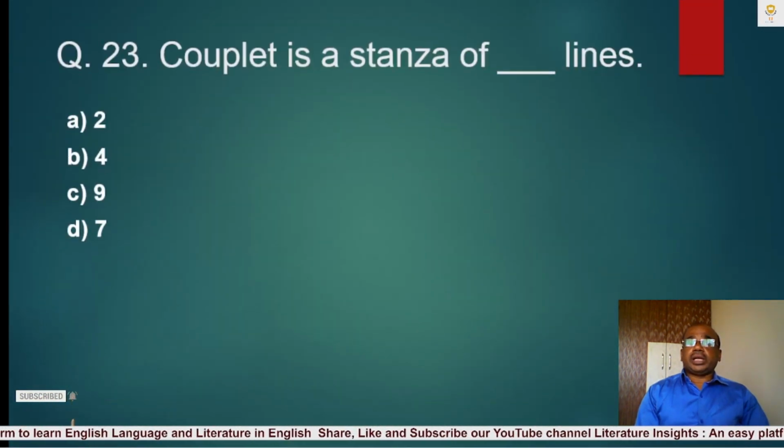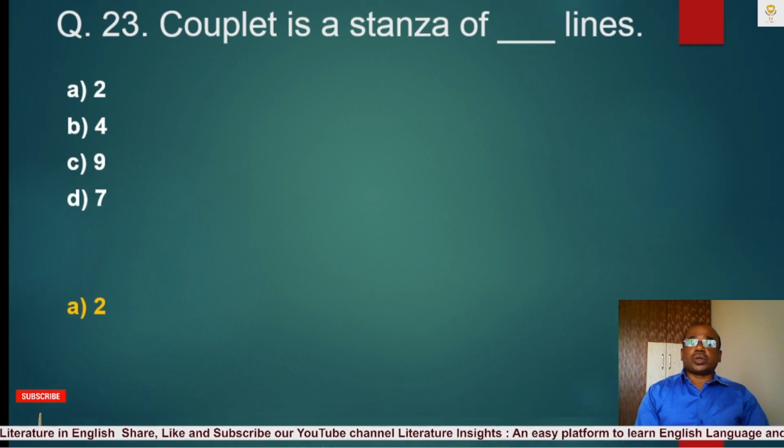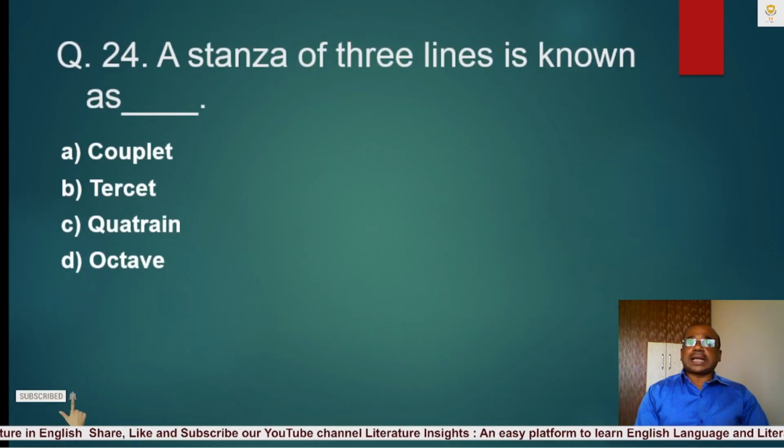Question number 23. Couplet is a stanza of blank lines. A. 2, B. 4, C. 9, D. 7. The correct answer is A, 2. Couplet is a stanza of two lines. Question number 24. A stanza of three lines is known as A. Couplet, B. Tercet, C. Quatrain, D. Octave. The correct answer is B. Tercet. A stanza of three lines is known as tercet.